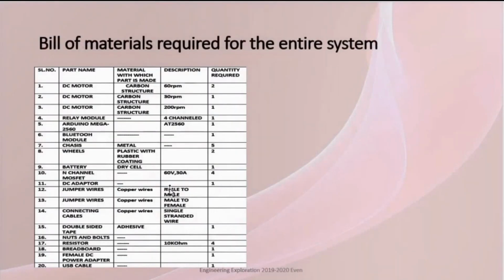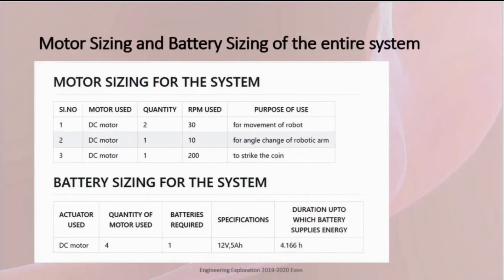This is the bill of materials required for the entire system. We need 4 DC motors of 60 RPM, 30 RPM and 200 RPM. We need one 4-channel relay module, one Arduino Mega 2560, one Bluetooth module and other electrical components. Next, the motor sizing and the battery sizing of the entire system.